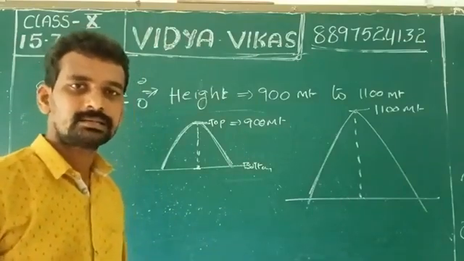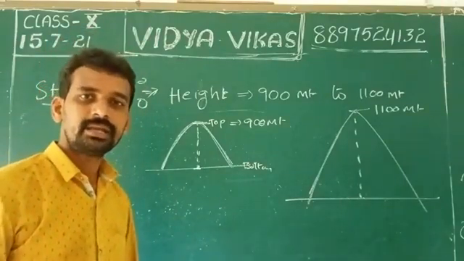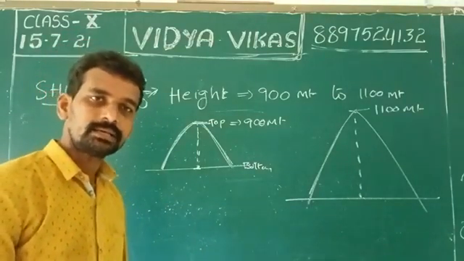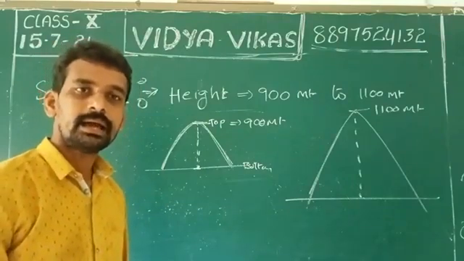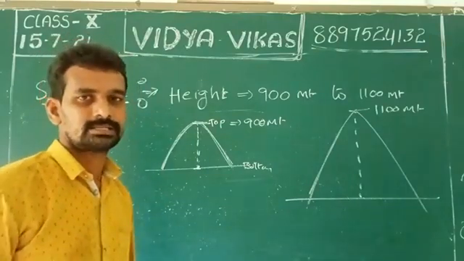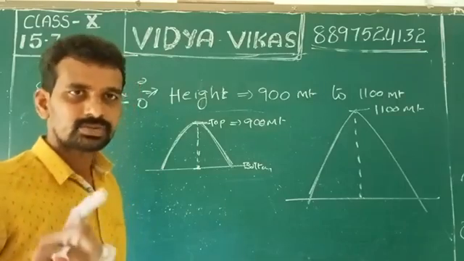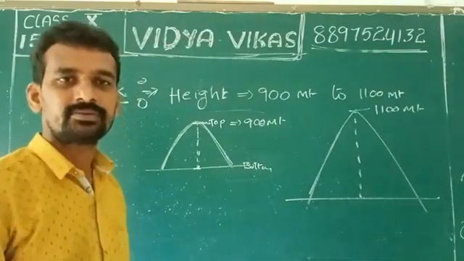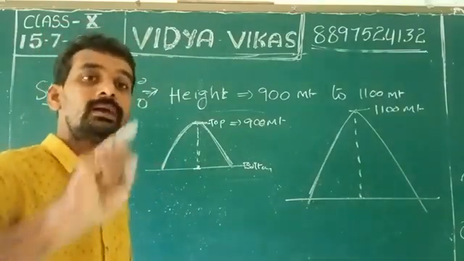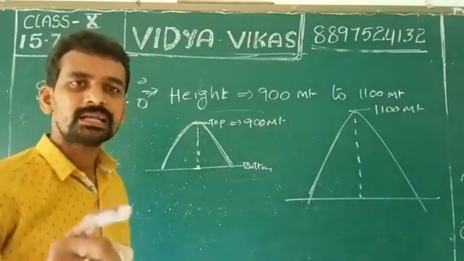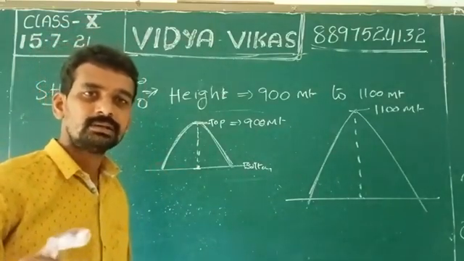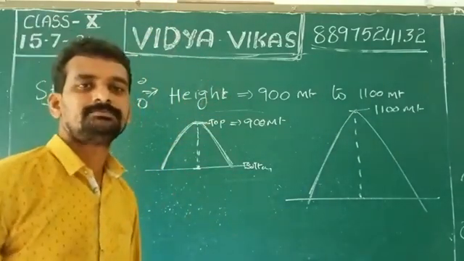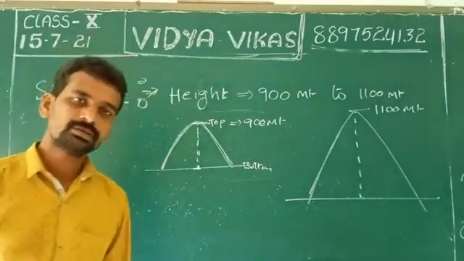At the same time the height is also different: in one area it is 900 meters, in another area 1100 meters. So the student must understand that heights and widths are different. On the whole, the heights and widths of the Himalayas are different. Is that right or not?